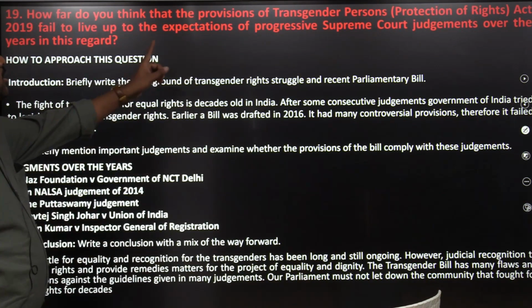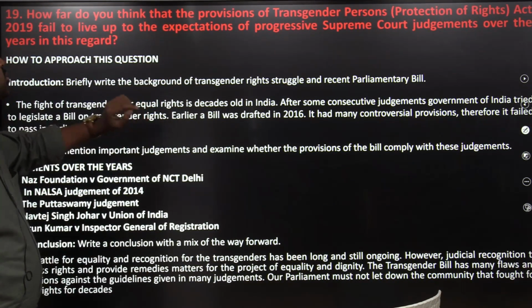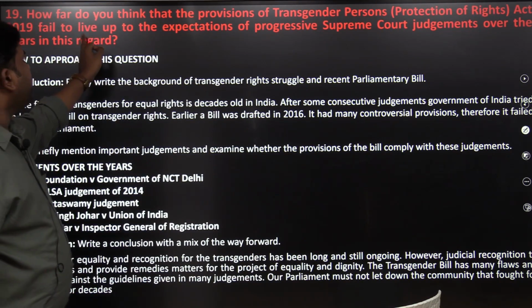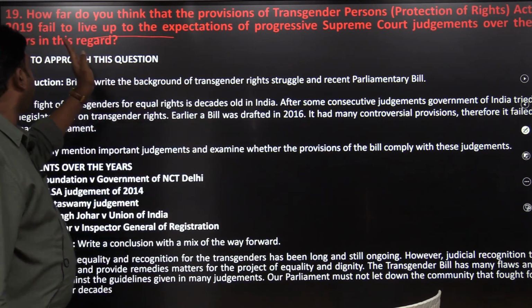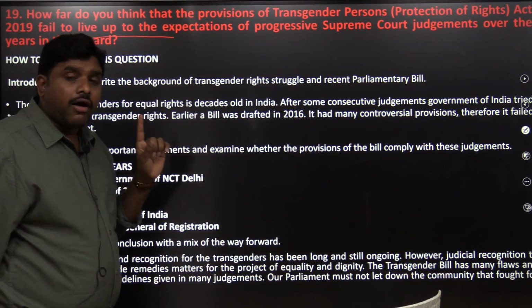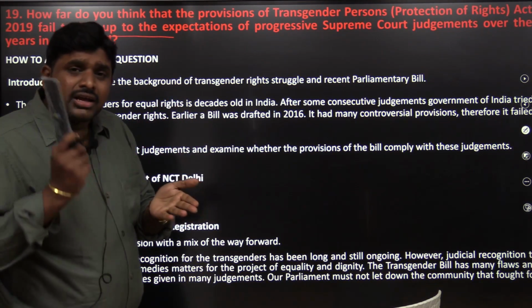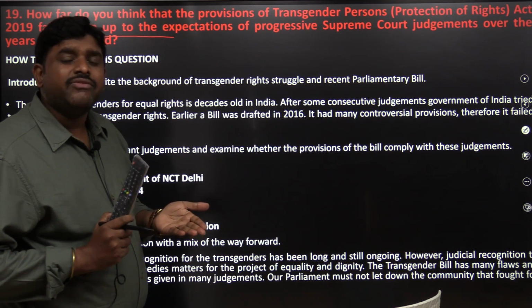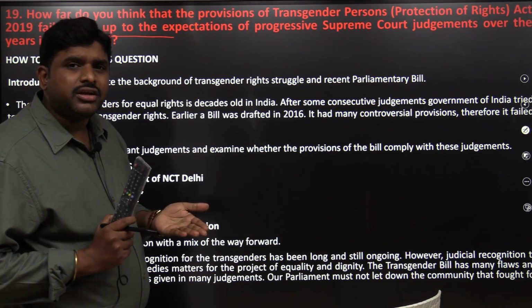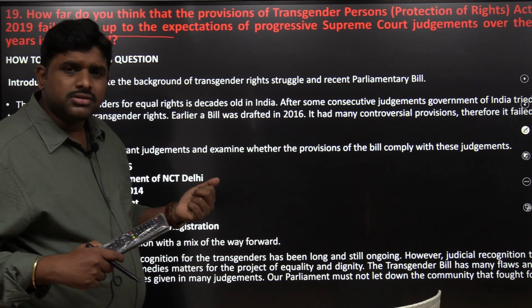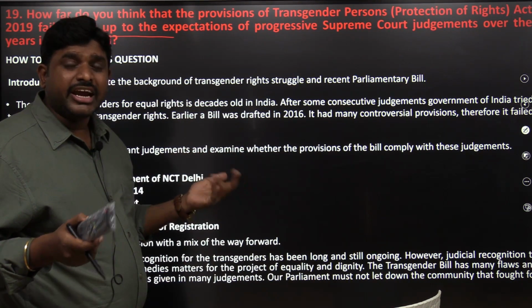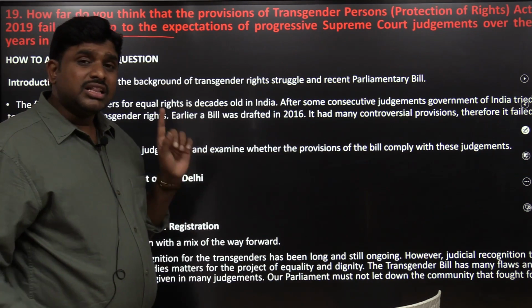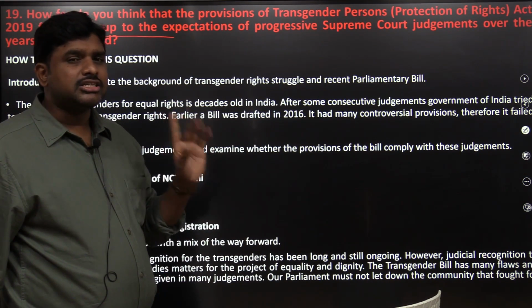How far do you think the provisions of the Transgender Persons (Protection of Rights) Act 2019 failed to live up to the expectations of progressive Supreme Court judgments over the years in this regard? Why? Because the district collector will be giving the recognition for a transgender. It can be misused. No reservations are provided under this law. That will be a negative effect on them. However, the third gender was identified. That is a positive thing.